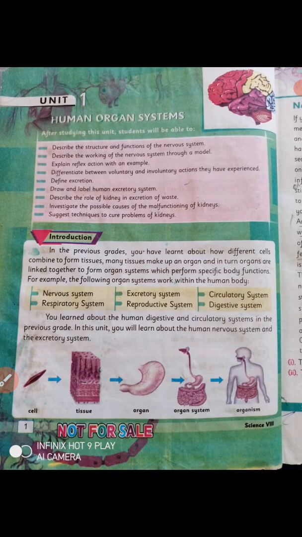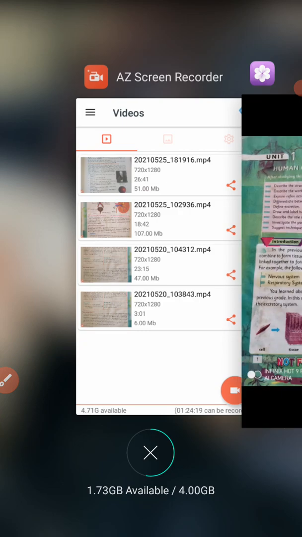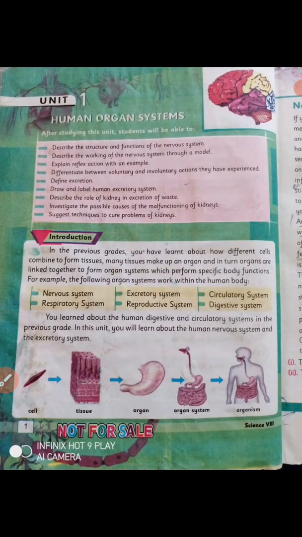So in the beginning of this chapter, we are going to learn about the different systems, and first of all we will discuss the nervous system.